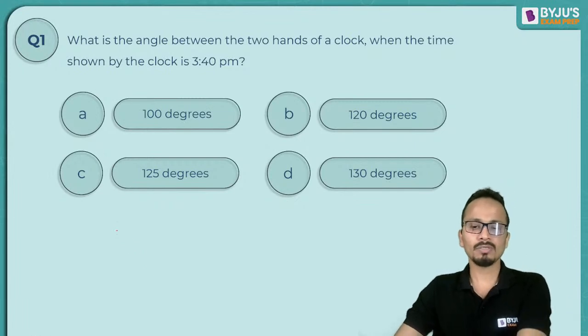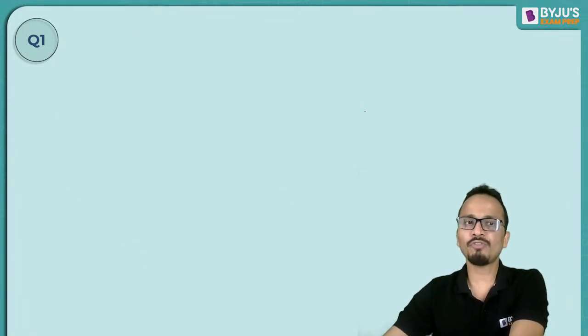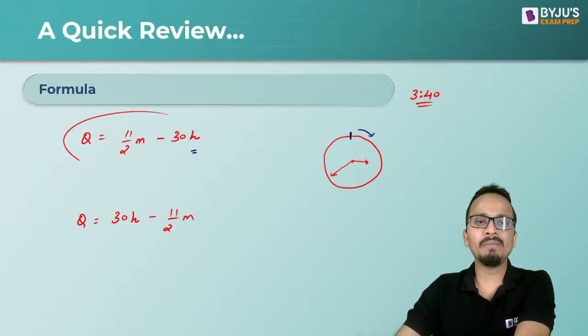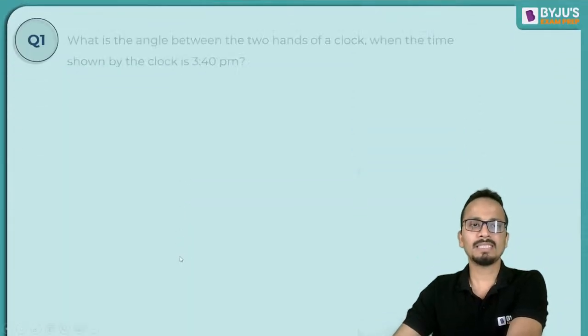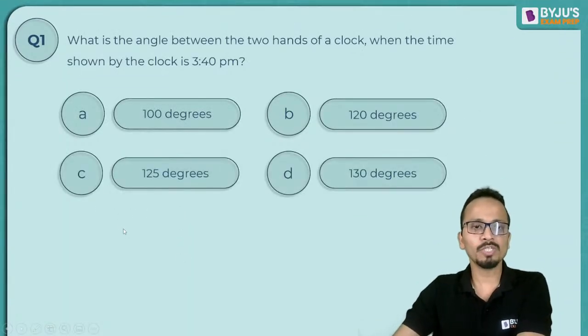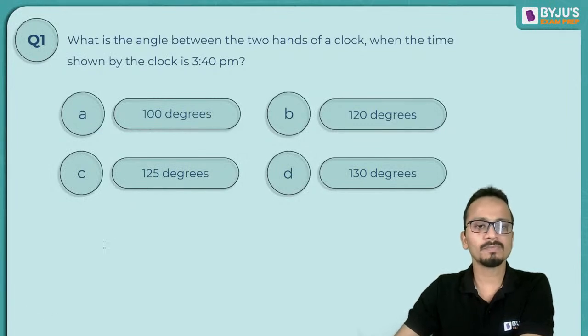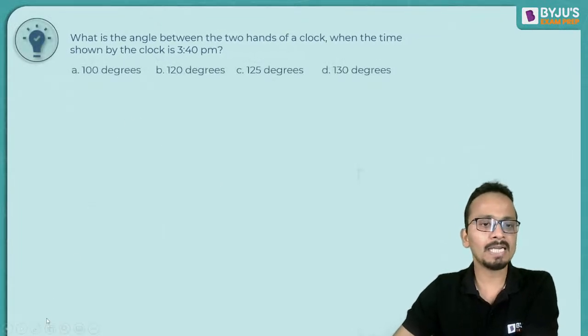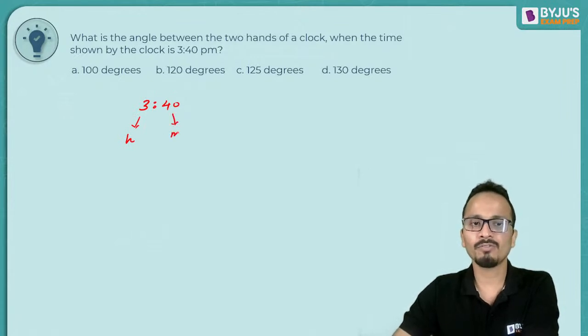Now I'll go back to the formulas. At 3:40, the hour hand is coming first, so I'll be using the first formula, that is theta is equal to 11 by 2 m minus 30h. So we are clear which formula is to be used. Let's apply this formula and I'll give you the values of h and m. The time is 3:40, so h is 3 and m is 40.